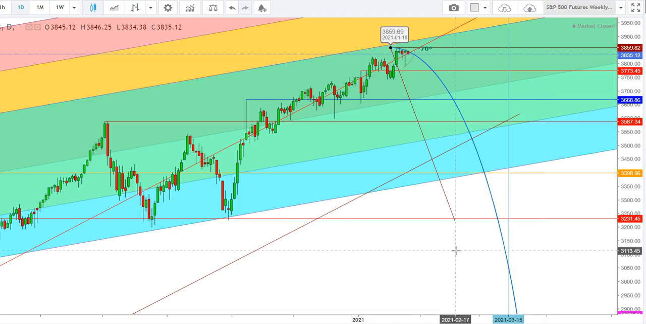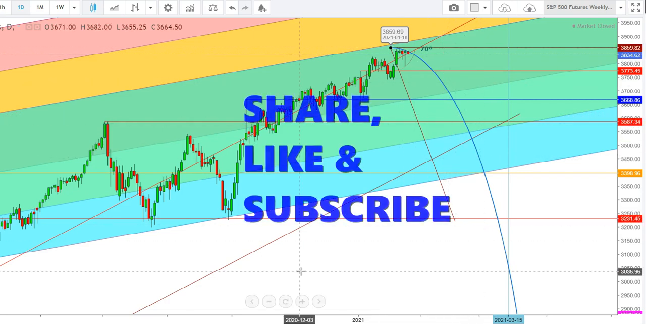Why I'm saying so? Here I find that the S&P 500 futures could take a sharp downward move of more than 50% from these highs.